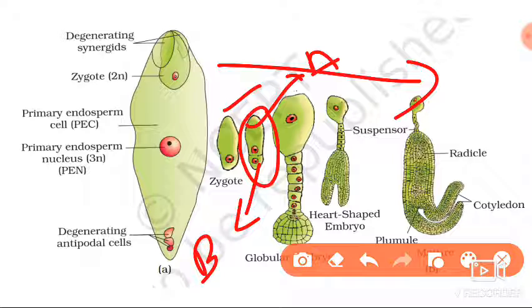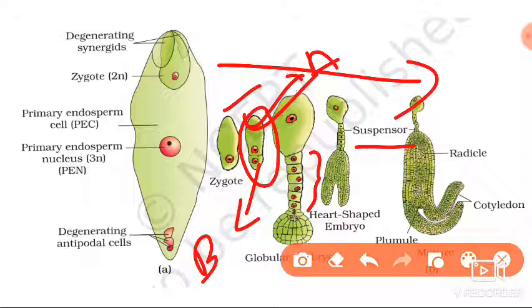When the energy is produced from the endosperm, the zygote will start division, but the division is unequal. In the beginning the division is unequal, so one is the basal cell, another one is the apical cell. You can see here clearly. And later on, the basal cell starts to divide, and there is a formation of suspensor cells. Here these are all the suspensor cells.